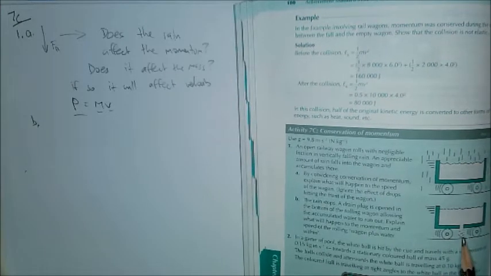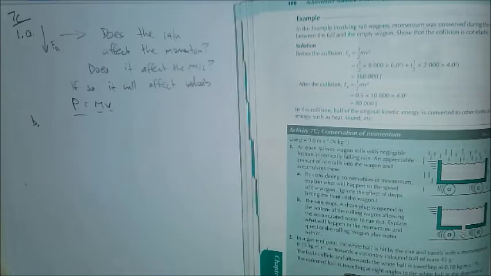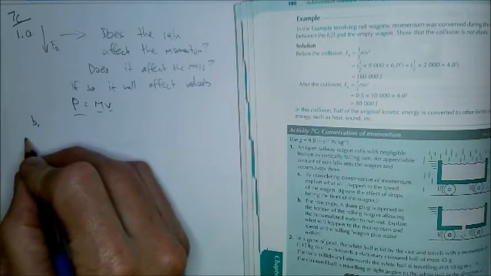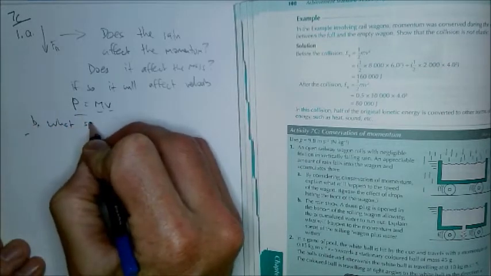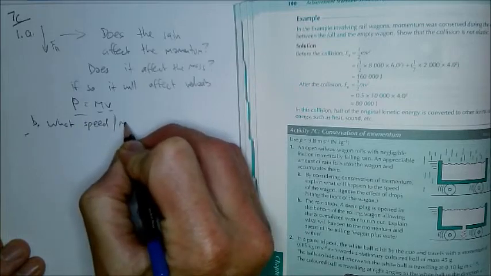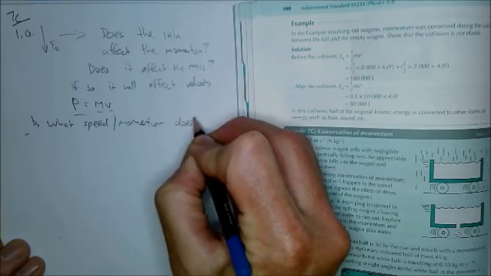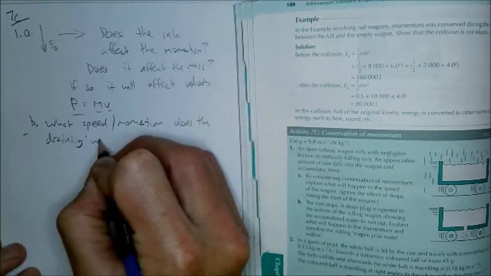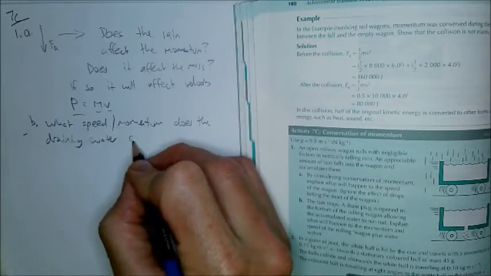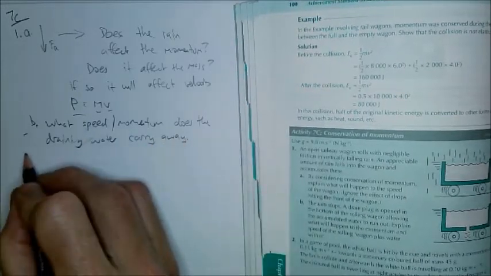You need to think about what velocity and what momentum this water falling through the wagon carries away with it. What speed, momentum does the draining water carry away? Okay.